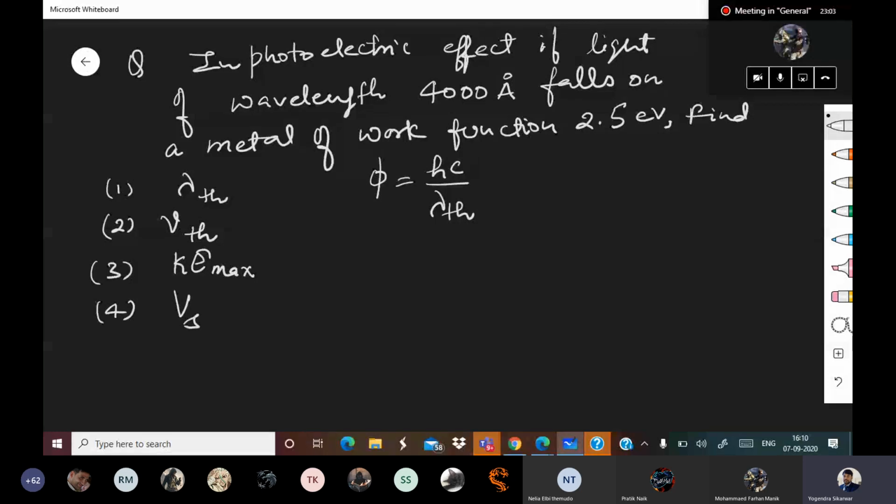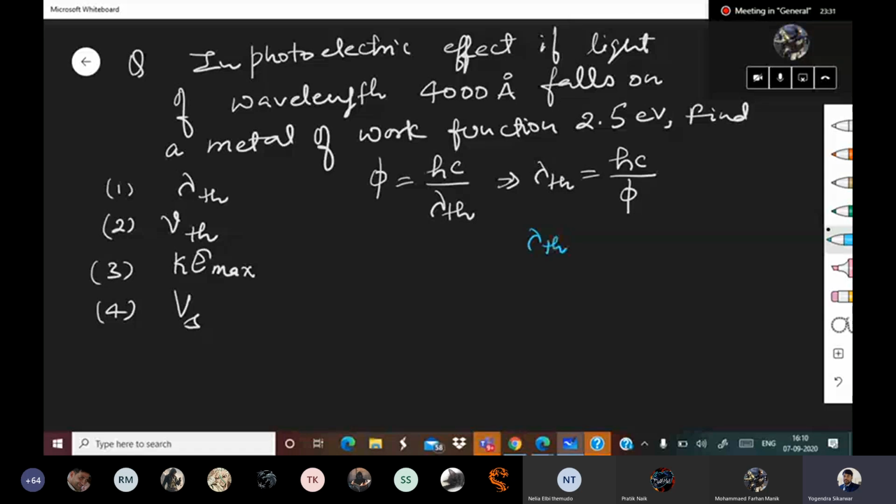So that gives you lambda th is equal to hc upon phi. I told you in the last class that if phi is in eV, then you can put hc equal to 12420.